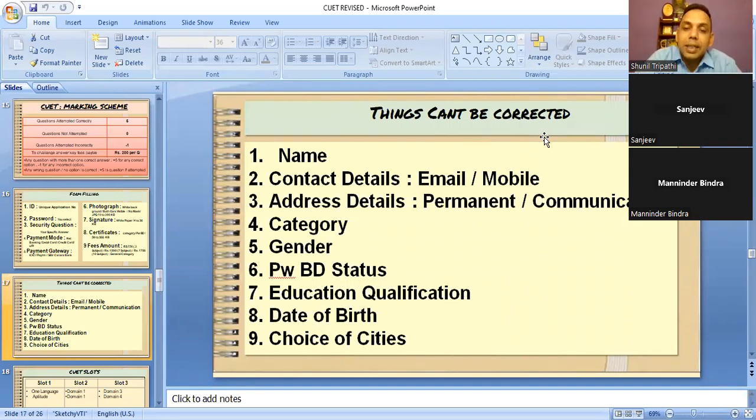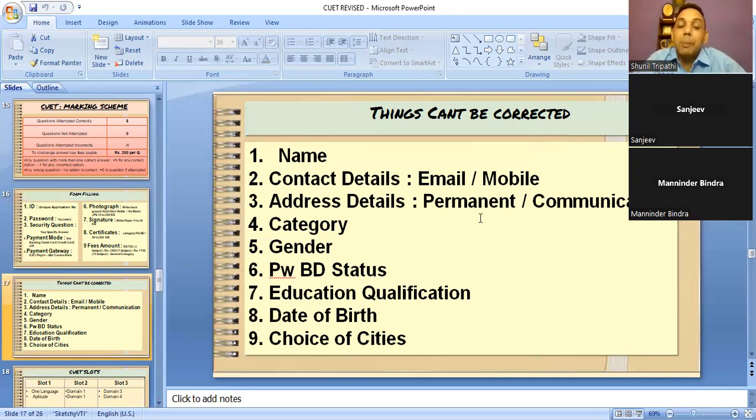Name, contact details, email ID and mobile number, because the same mobile number will be used for generating OTP and all, that cannot be corrected. Your email ID cannot be corrected. Permanent and communication address cannot be corrected, because your city centers will be decided on the basis of that. So whatever you have filled, that cannot be corrected. Category, whether you are from EWS category or general category, that cannot be corrected. Gender, and if you have some physical handicap status, that cannot be corrected.